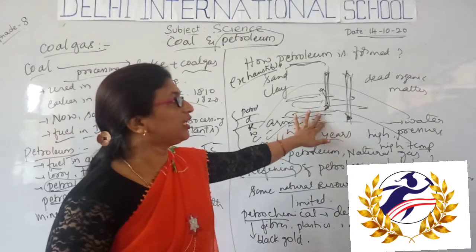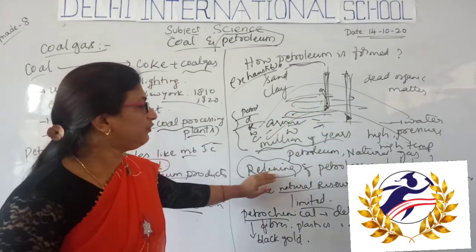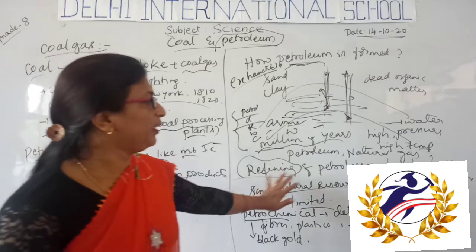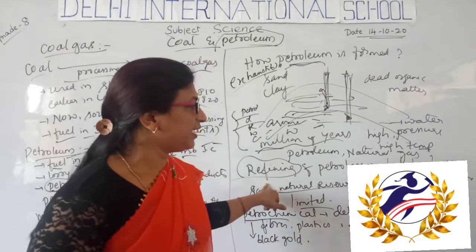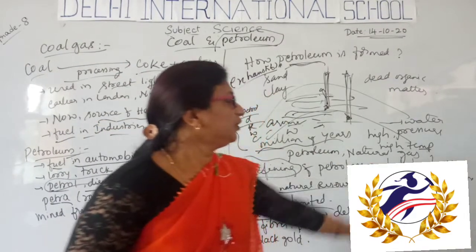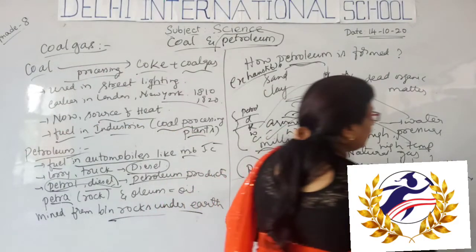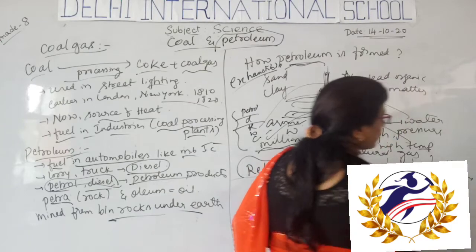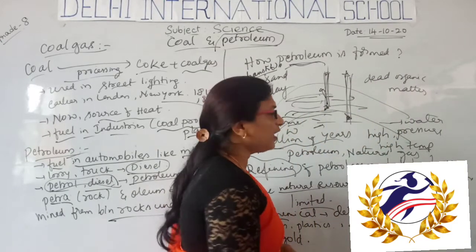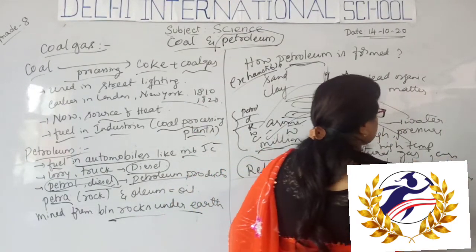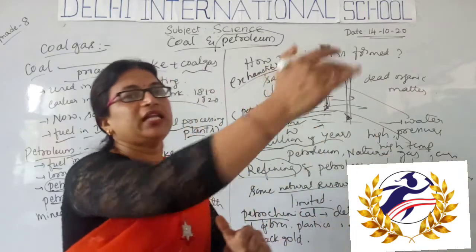Whatever liquid is obtained from drilling will be taken to the factory for the refining process. This is called fractional distillation, where different oils, kerosene, diesel, petrol and other aromatic compounds are all separated depending upon their boiling points.